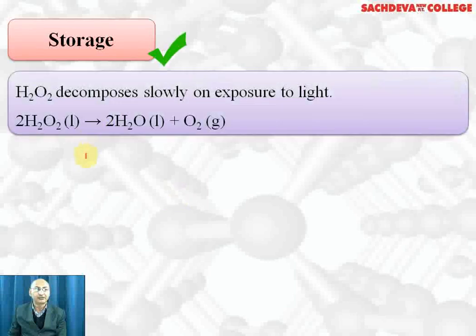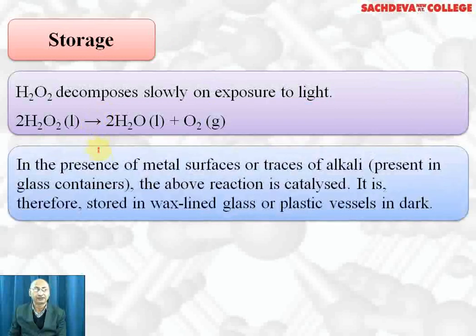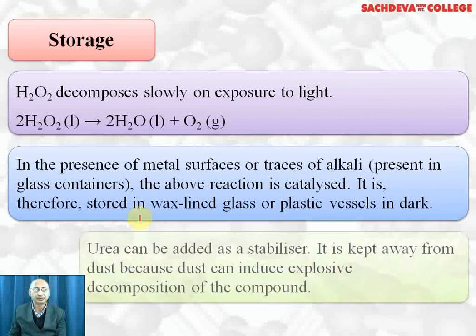Storage of hydrogen peroxide. Hydrogen peroxide decomposes slowly on exposure to light. On decomposition, it forms water and oxygen. In presence of metal surfaces or traces of alkali which are present in glass containers, the above reaction becomes faster because these act as catalysts. It is therefore stored in wax-lined glass bottles or plastic vessels and kept in dark so that decomposition due to sunlight does not take place.